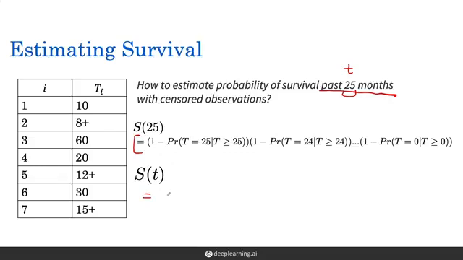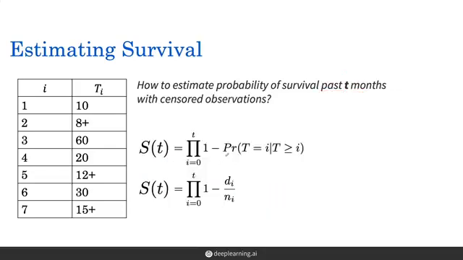So here we can represent the survival at any point t as a product. We can write in product notation of i starting at time 0 and extending all the way to the time t. And then in this, we're going to have 1 minus the probability that the time to an event is at the time i, given it's at or after i. So this is simply writing down for any time t what this expression would look like.